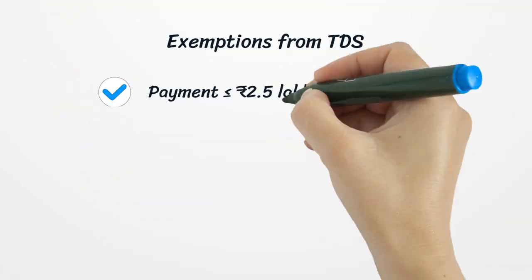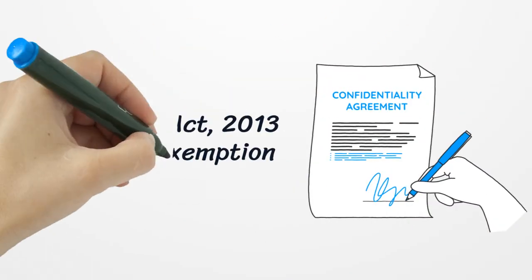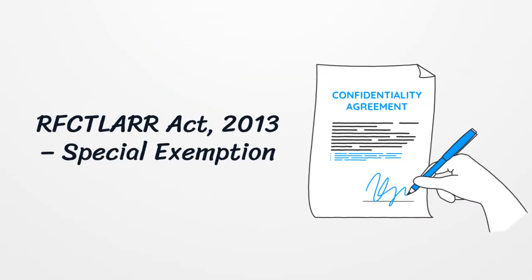No TDS is required if payment is less than 2.5 lakh, land is rural agricultural land, compensation is exempt under the RFCTLARR Act 2013, or payee is a non-resident covered under Section 195. If the land is acquired under the Right to Fair Compensation and Transparency in Land Acquisition Act, and the compensation is exempt under Section 96, TDS is not required.